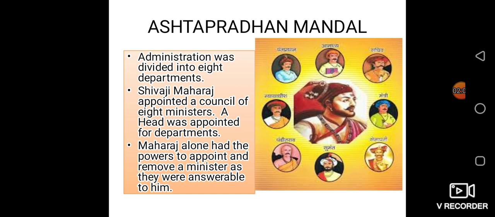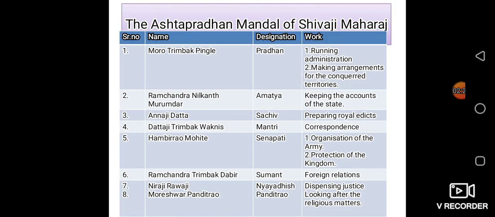Shivaji Maharaj selected the council on the basis of their merit, their achievement and their bravery, and he used to give them handsome salaries instead of jagirs, vatans, or gifts of land to the ministers.